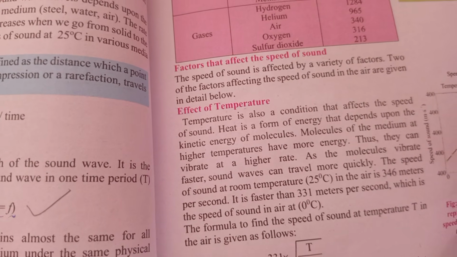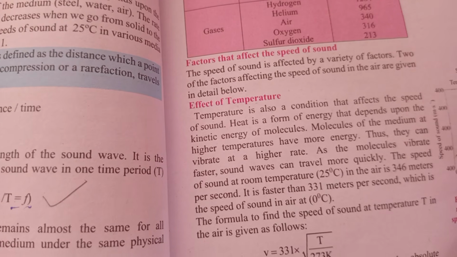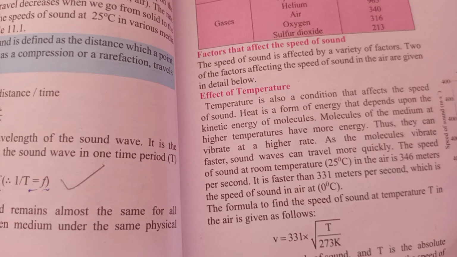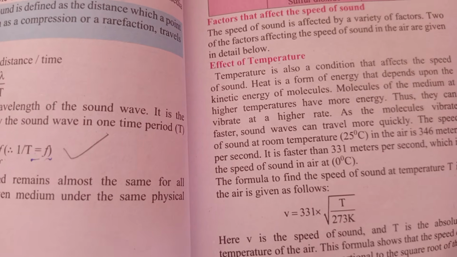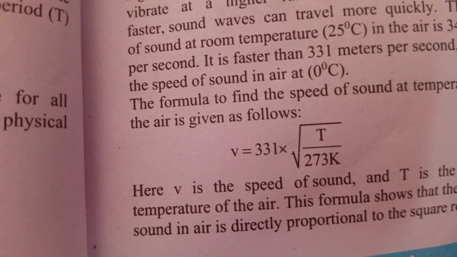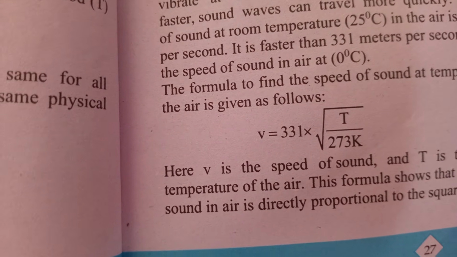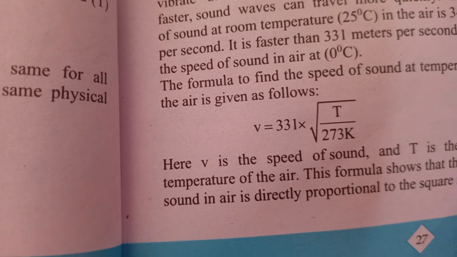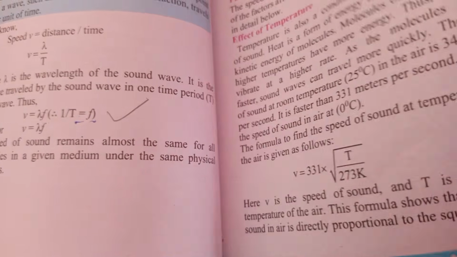Now the last topic is that sound waves are affected by temperature and humidity. As the temperature rises, the speed of the sound wave also rises. You can calculate this through the formula V equals 331 multiplied by the square root of T upon 273 K. Here 273 K is the absolute temperature.